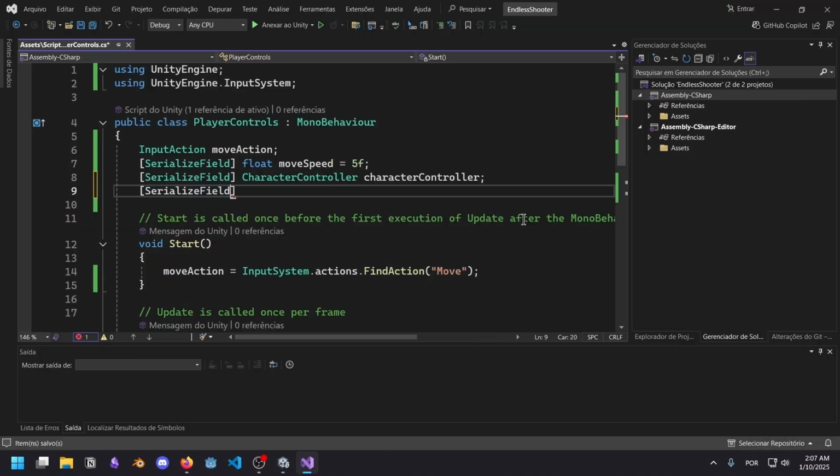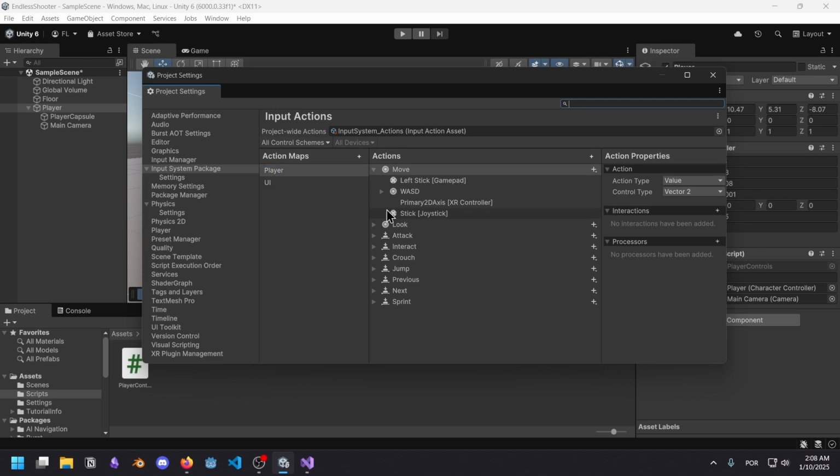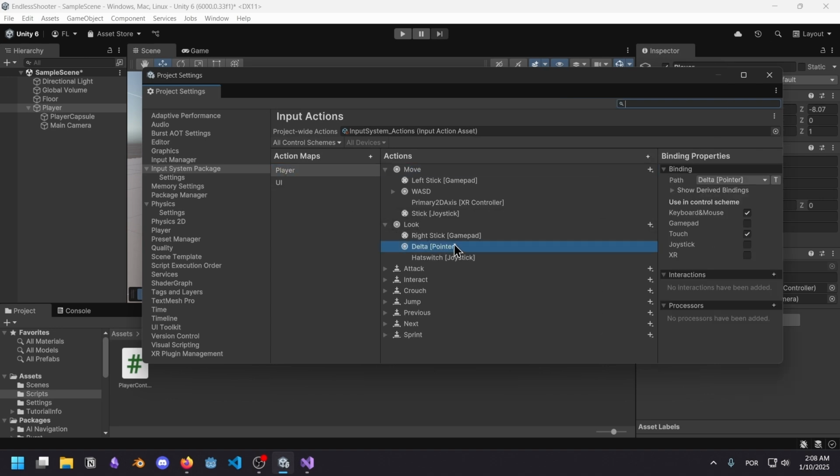I'm going to serialize field again, but now I want a camera. I'm just going to call this main cam. Let me get the reference right now. I'm going to have to look for the mouse input, which is look delta pointer. What does that mean? That means it gets the delta from the position of the mouse from one frame to the previous. That's what Godot does when you use the relative property in a mouse motion. So essentially what this does is it gets the current frame and the previous frame, and it just returns the difference in position between those two frames.